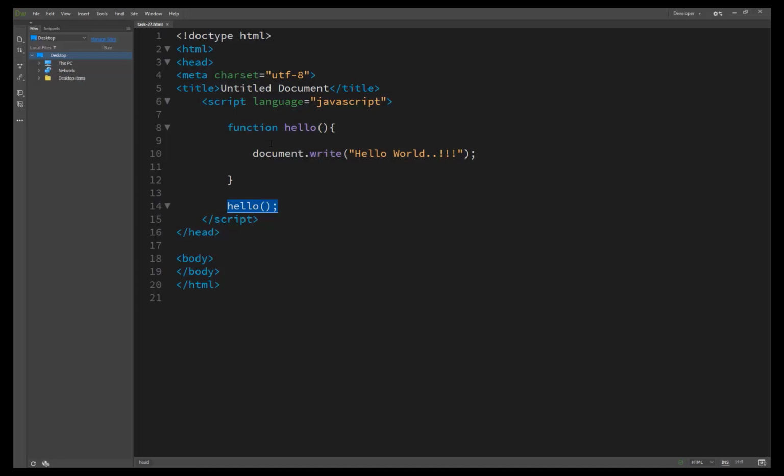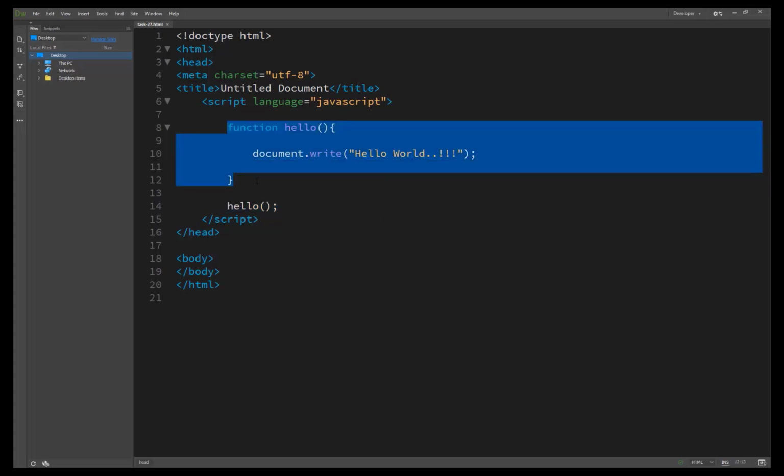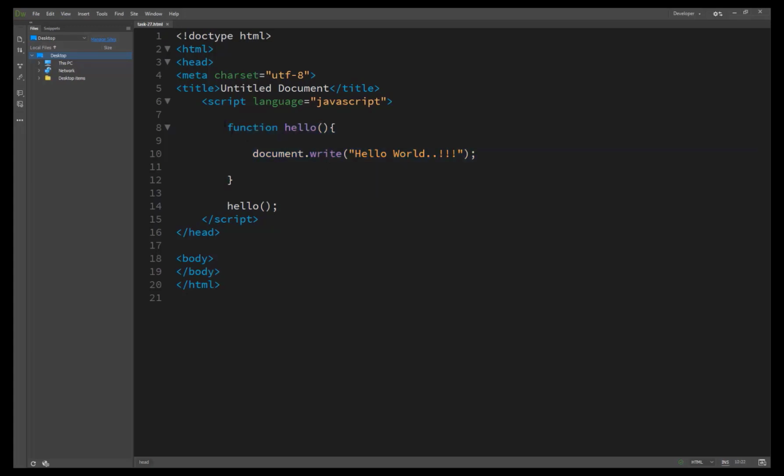Typically you will not use a function just to display a dialog box. You want to build a function to perform more complex tasks that you will need to repeat multiple times in your application. This is just used to illustrate how to create a function. So we have successfully created our own function. It's not a built-in function, hello. Like sort, which we have already used in our applications along with find or search. So this is creating our own function, and our task is completed.